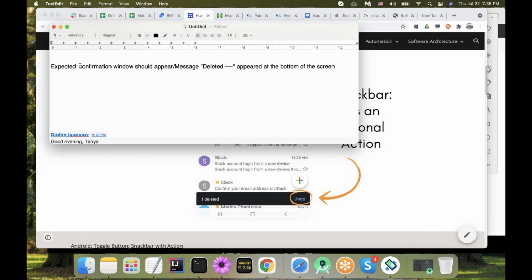We're just going to say expected result: snack bar with one deleted. And I want to be specific here, because one might be written as the word, right? And it will be black, if my requirements are what we call mockups.